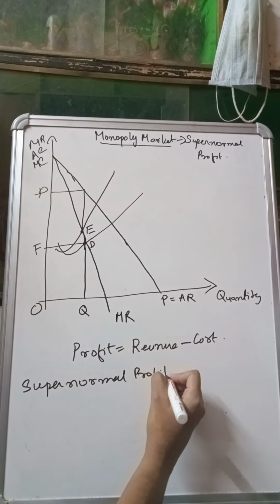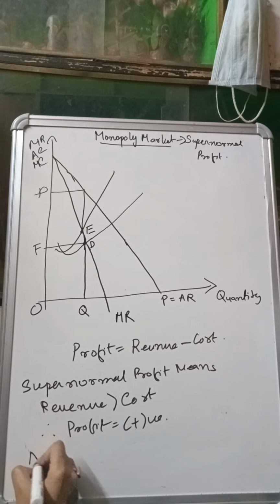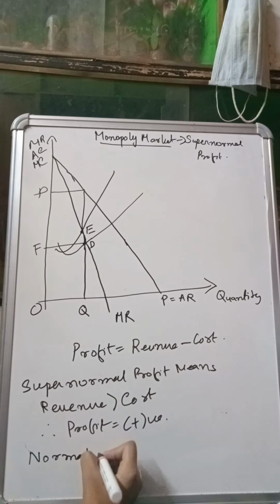Okay, now let's go to normal profit. What is normal profit? Normal profit means whatever is the amount of revenue, that much only is my amount of cost. Revenue equals cost. That means whatever revenue is equal to cost, so obviously my profit will be how much? Profit will be 0. So normal profit is a situation of no loss no profit. It is a no loss no profit situation. So when it is normal profit, my profit is actually 0.